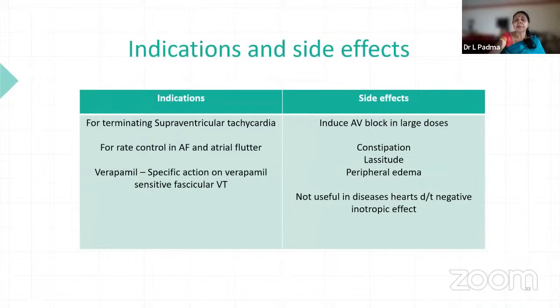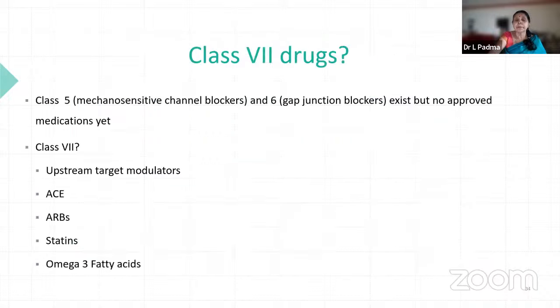Verapamil, the main problem is constipation and bradycardia. And because it itself causes bradycardia, do not use with beta blockers, though both have different mechanisms of action. Ultimately, they lead to bradycardia as well as AV block. Because of this, we do not use it together. The first choice is metoprolol. If it is not subsiding, then only change to verapamil.